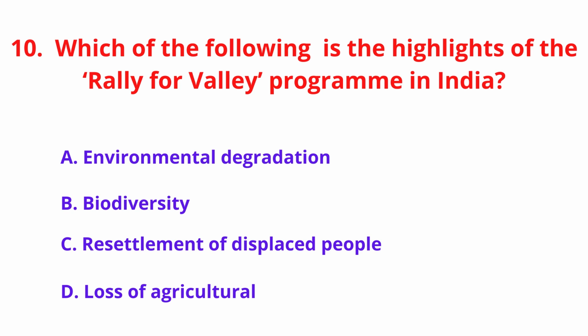Which of the following is the highlight of the Rally for Valley program in India? A. Environmental degradation, B. Biodiversity, C. Resettlement of displaced people, D. Loss of agriculture. And the answer A. Environmental degradation.